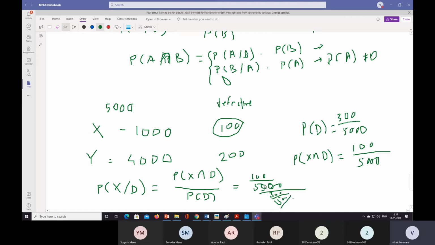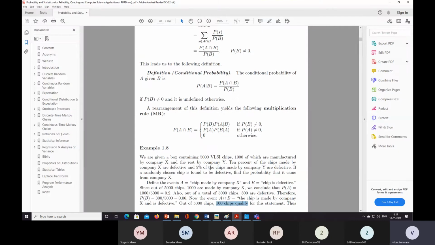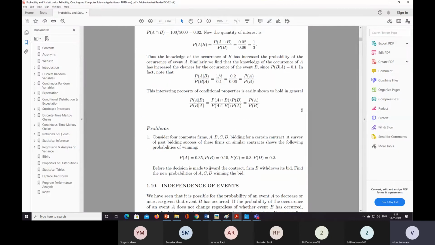The 5,000 gets cancelled, and the remaining is 100 by 300, so the zeros get cancelled and we get 1 by 3. So probability of A given B is equal to A intersection B divided by probability of B, which is 1 by 3. This is how we solve problems of conditional probability.